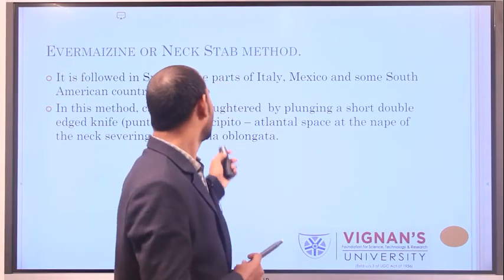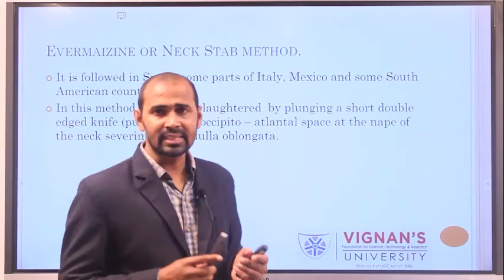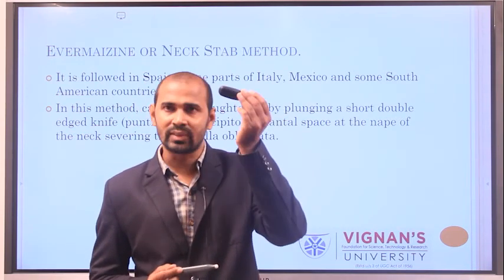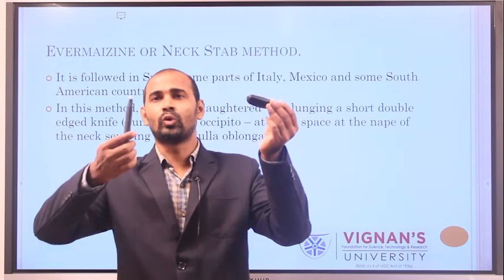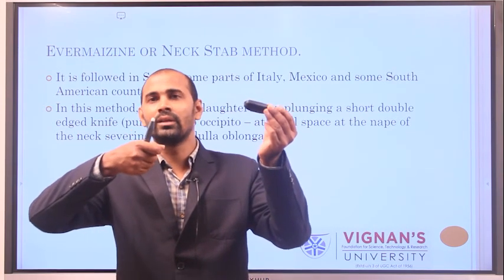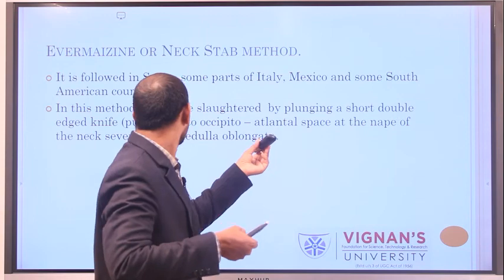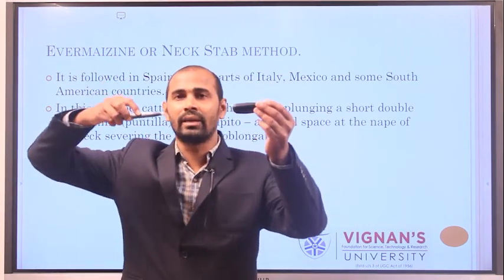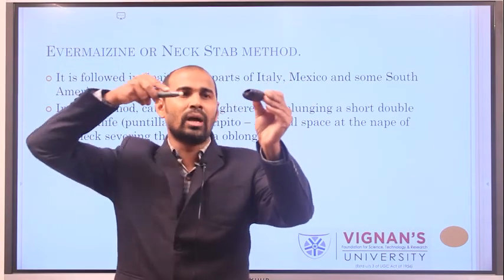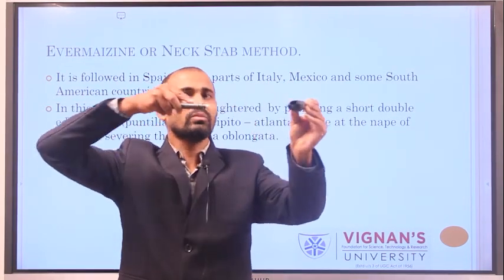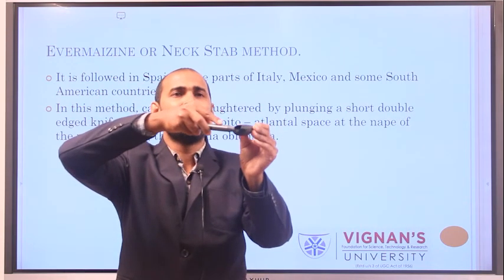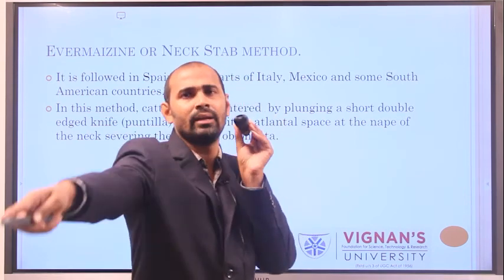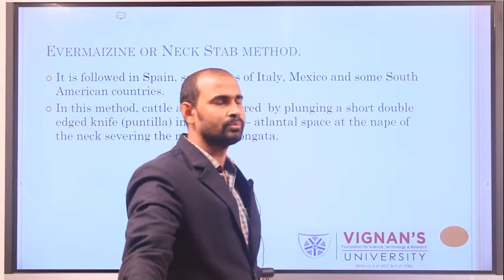In this method, a double-edged knife, generally called kuntila, is inserted into the neck of the animal, resulting in the neck portion being separated from the animal's body.